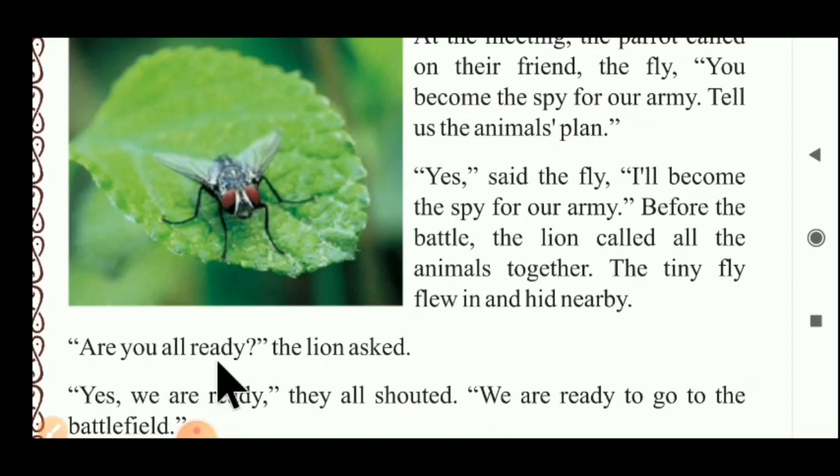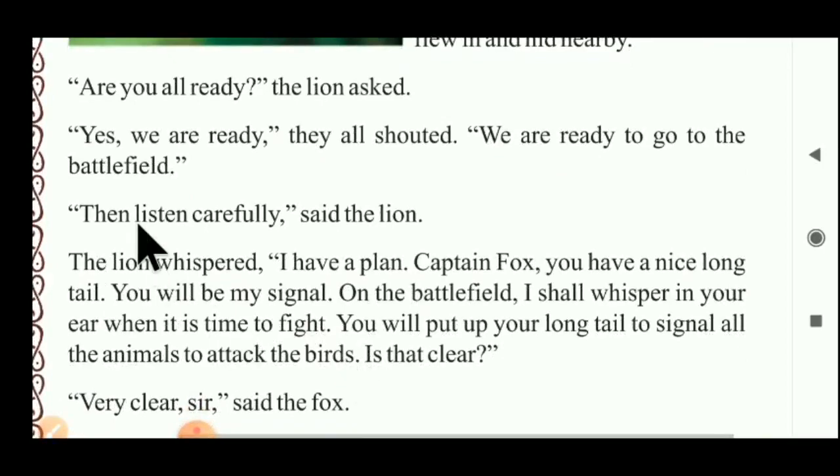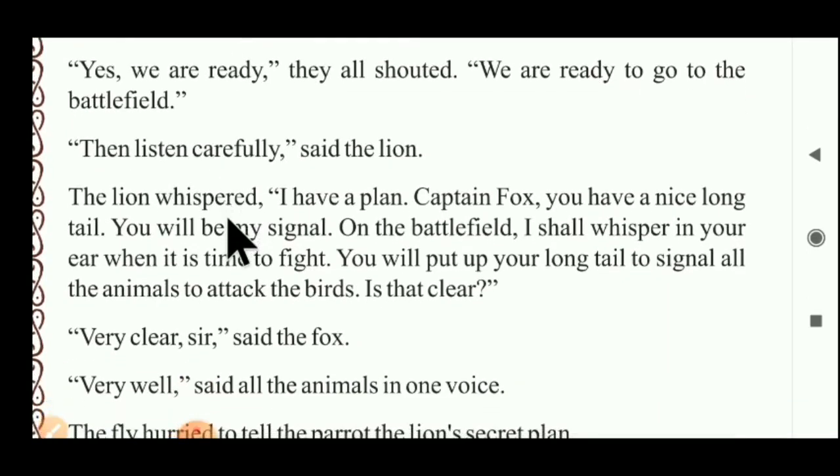Are you all ready? The lion asked the other animals. The other animals replied, yes, we are ready. They all shouted, in a shouting mood, that yes, we are ready to go to the battlefield. Then listen carefully, said the lion. Now the lion gave one plan and said, listen carefully to what I say. The lion whispered. The lion spoke in a soft voice. Whispered means what?